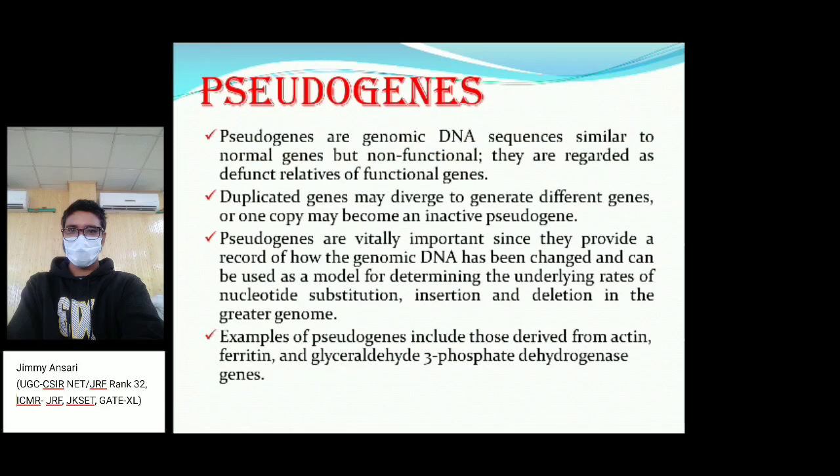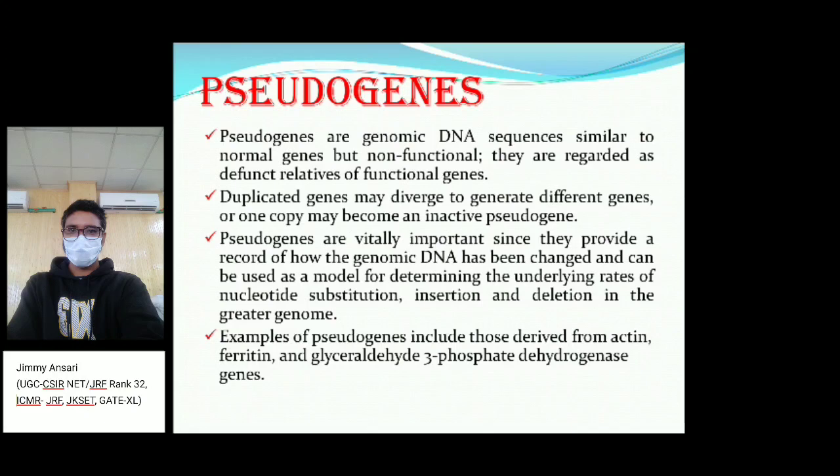So what are pseudogenes? Pseudo means false. Generally we can call it a false gene. But it's not a false gene, it's actually a gene. Pseudogenes are genes in a genomic DNA sequence which are very similar to normal genes, but they are non-functional, their functions are silenced.